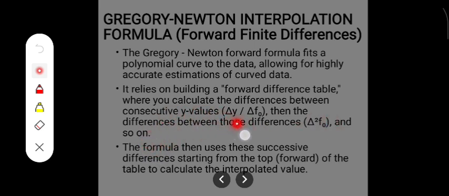You keep doing that until you arrive at a constant value. The formula then uses these successive differences starting from the top, which is why it is referred to as forward, of the table to calculate the interpolated value.